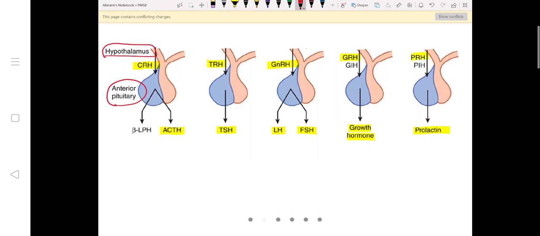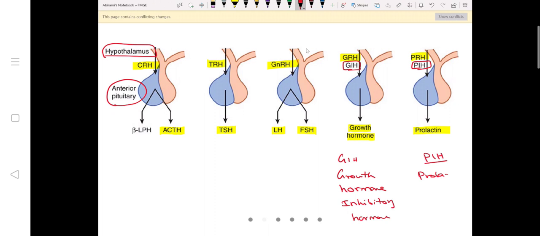Our MCQ point here is that hypothalamus produces all releasing hormones and only two inhibitory hormones. This was your last FMG question. What are the two hormones which are inhibited by hypothalamus? Can you see GIH and PIH? GIH stands for growth hormone inhibitory hormone. And what is PIH? Prolactin inhibitory hormone.